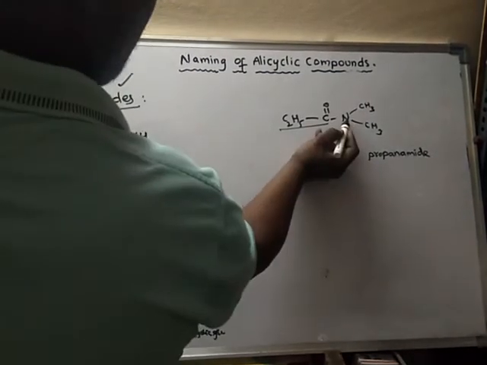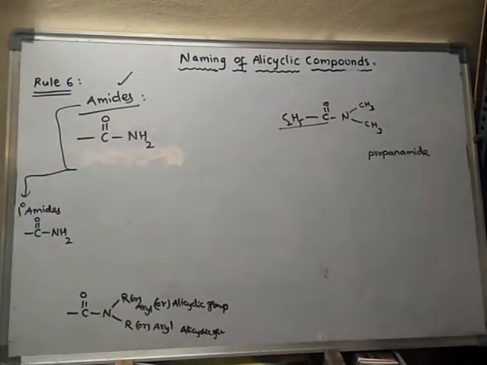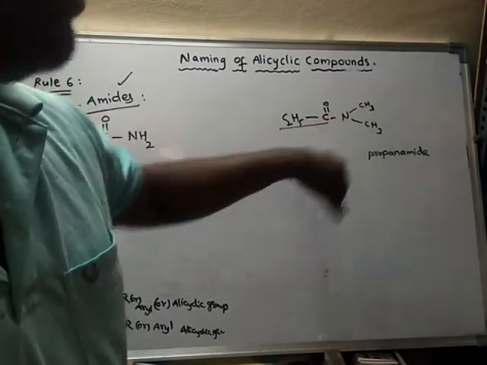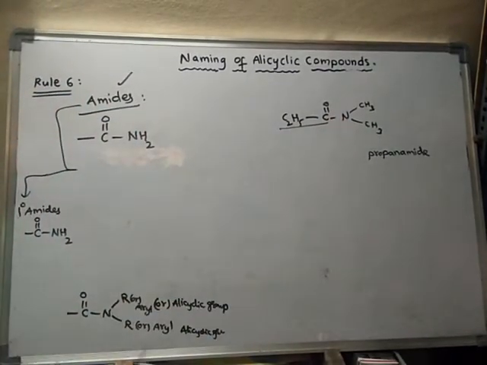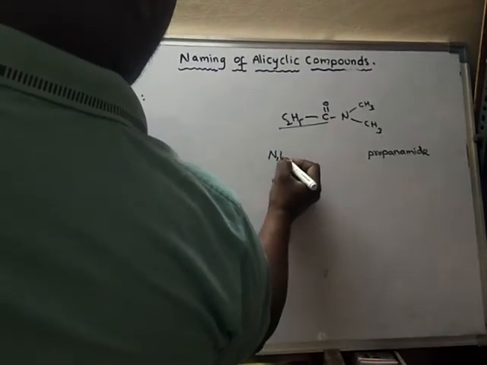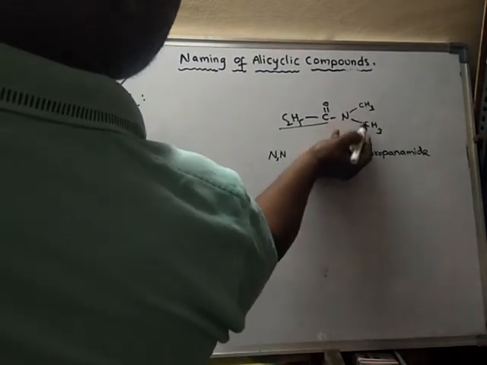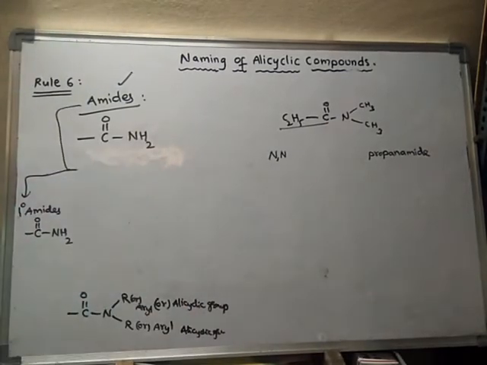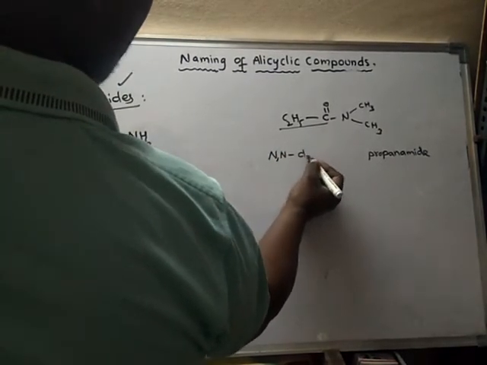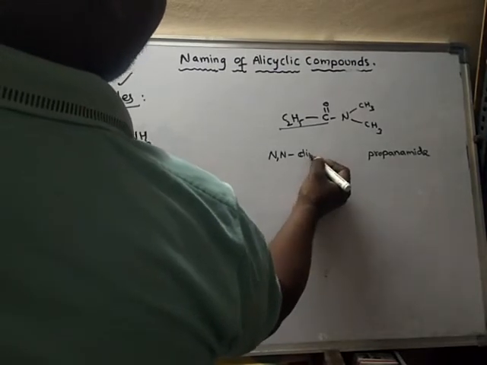Propanamide. But on nitrogen there are two substituents. So the hydrogens are replaced by a methyl group and another methyl group. So two hydrogens are replaced by two methyl groups. Hence on nitrogen those two substitutions are present. Hence we have to write like this: N comma N, because both substitutions are only on nitrogen. Hence N comma N dimethyl.